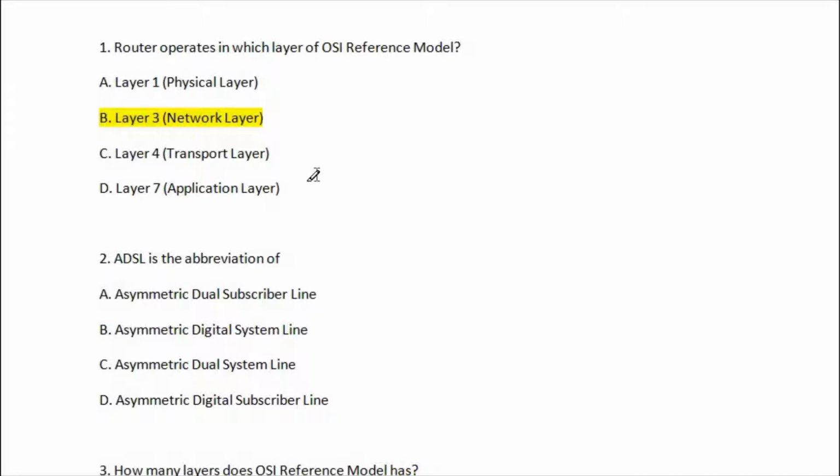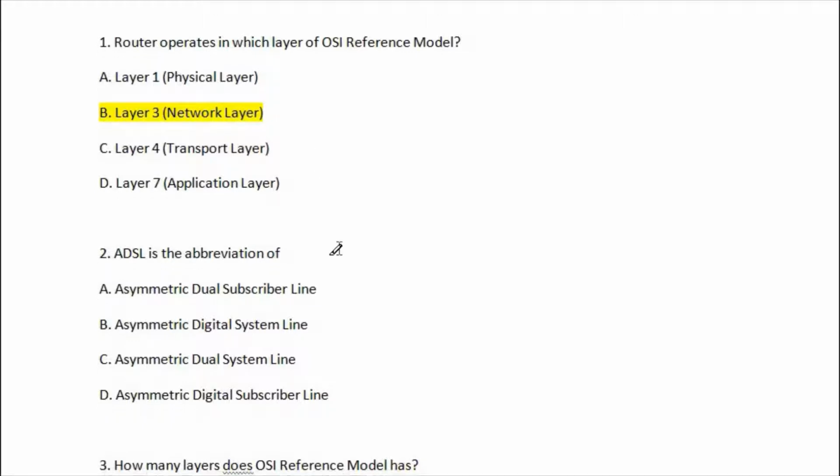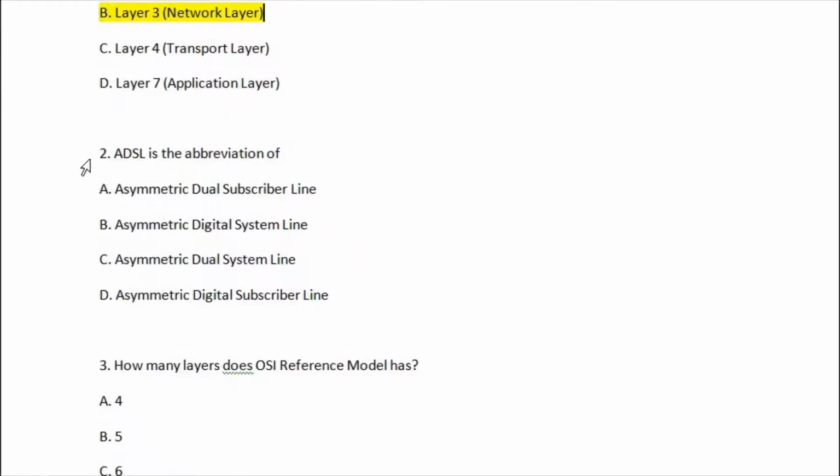network layer, because a router is a specialized network device connected to two or more networks. So this is a line of network layer number 3. Let's go for question number second.